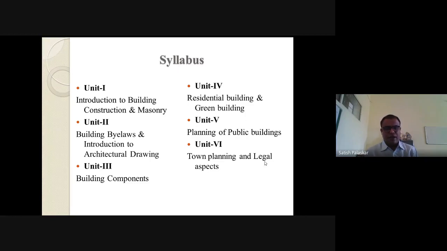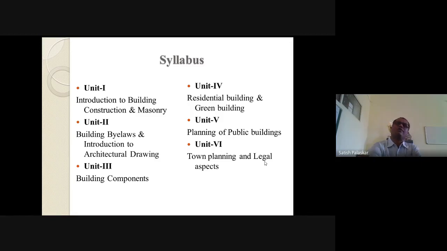Then if we go for the arch and lintel, all of you know what an arch is. If we see old bridges in the railways, you will see arch-like structures; we call it an arch bridge. Or in different old buildings, above the windows, an arch-like structure is provided. And lintels, all of you know what it means: above the opening, to take the load which will come above the opening and to transfer it to the sides, lintels are provided.